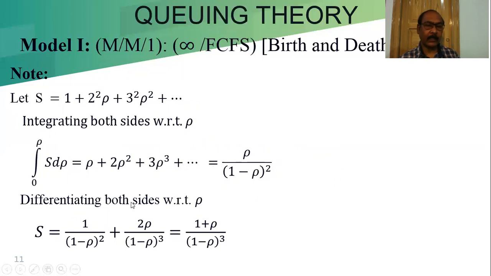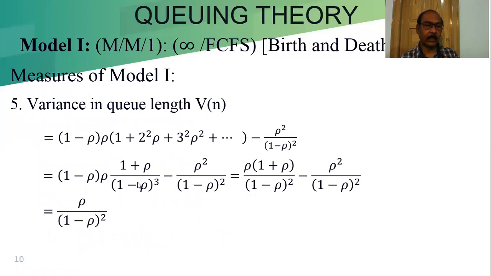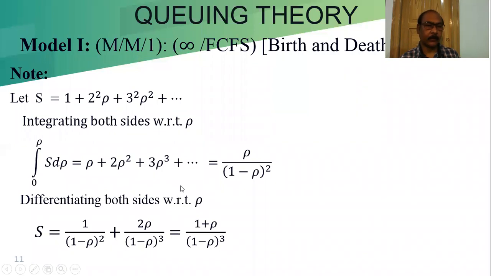In the first case, differentiating both sides with respect to rho, we will get S equal to 1 by (1 minus rho) whole square plus 2 rho by (1 minus rho) cube, equal to (1 plus rho) by (1 minus rho) cube. This is the result of this part. So from this series we will get the summation of the infinite series by using the integration and differentiation method. But this is our known result basically.